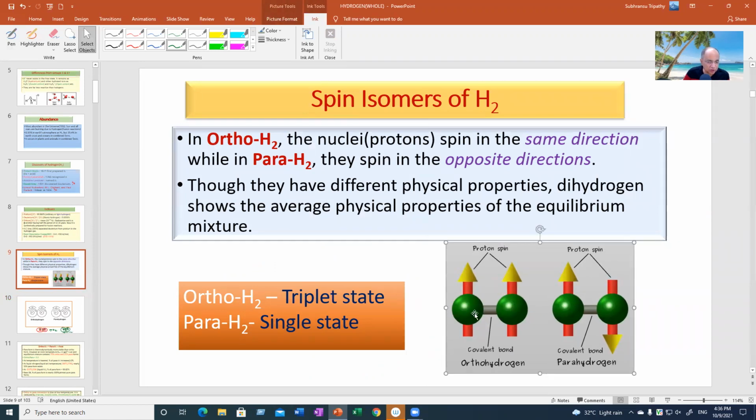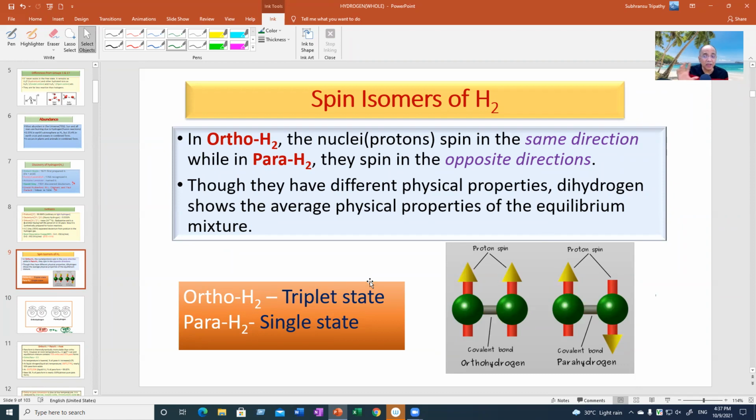This nucleus is rotating clockwise so that its magnetic field, if you apply Fleming's rule, is upwards. And the other proton is spinning anti-clockwise. Its magnetic field is opposite. In that case, it is called parahydrogen. And if one spins clockwise, the other also spins clockwise. Or the other way, one spins anti-clockwise, the other also spins anti-clockwise. So it means the same. If the two spins are parallel, then it is ortho. If they're anti-parallel, it is para.